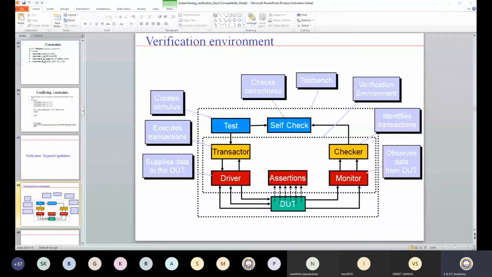They are simply your transmitter and receiver. The driver transmits some input value, and the monitor receives some output value.